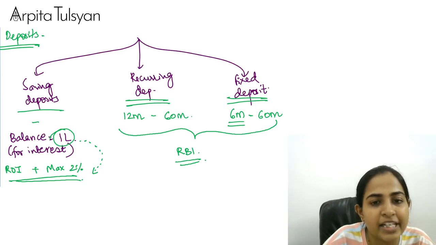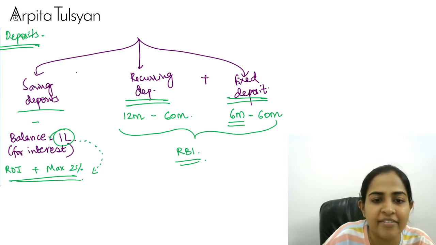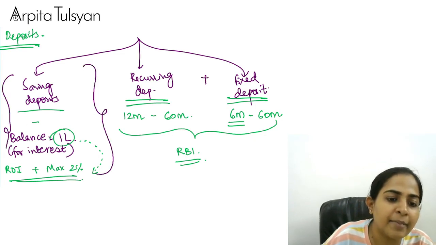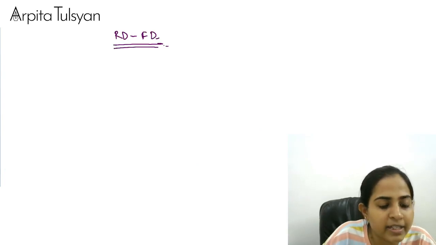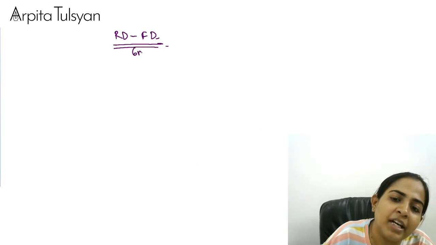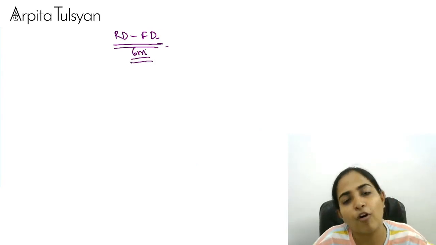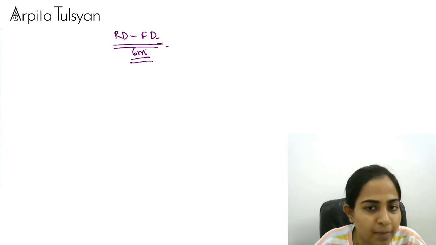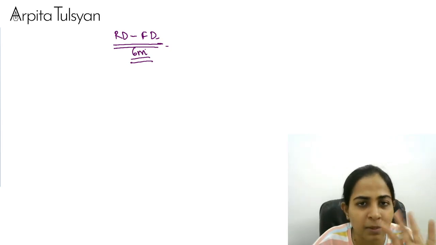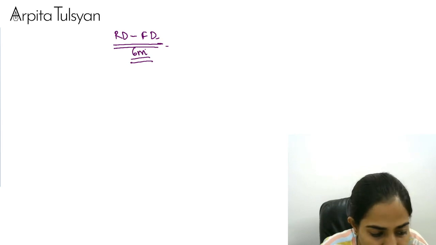Now there are some additional conditions for these two. Okay, savings is done altogether. Now there are some extra conditions for recurring deposits and fixed deposits. Everyone here, just try to understand. Remember, the minimum period for both was 6 months; for one it was 6 months, for another it was 12 months. So at least 6 months you have to keep your money.